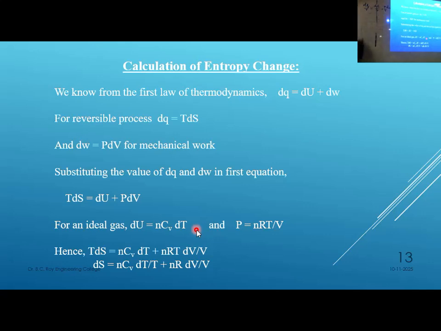Right? Next step, this is equal to dS. So integral dS equal to Cv dT by T plus R dV by V, from state 1 to state 2. Can't I do it? Try yourself. So delta S is equal to Cv ln T2 upon T1 plus R ln V2 upon V1. Is it alright up to this?